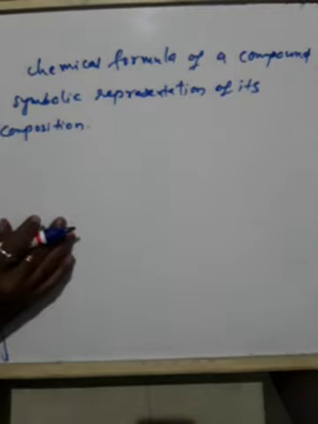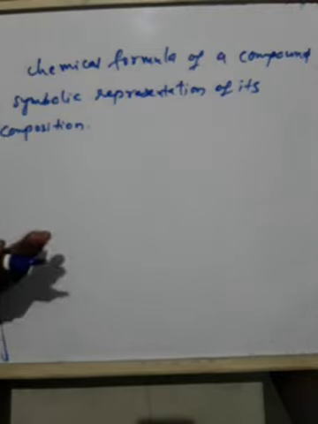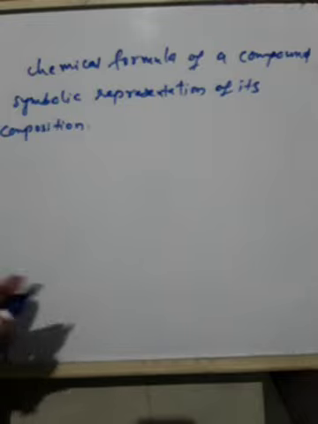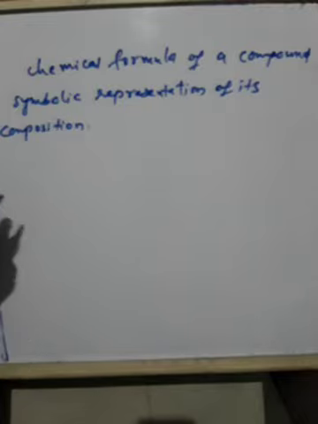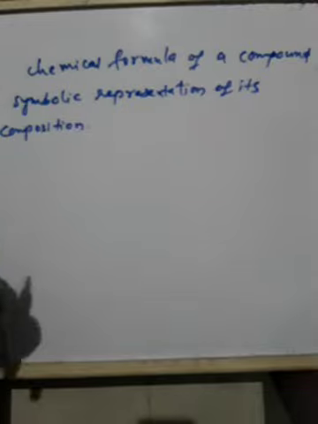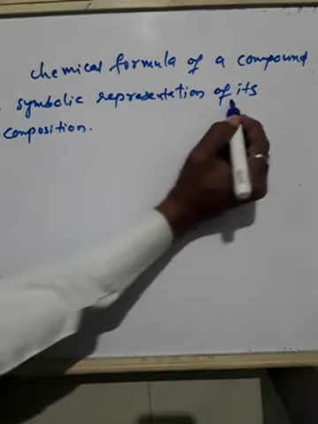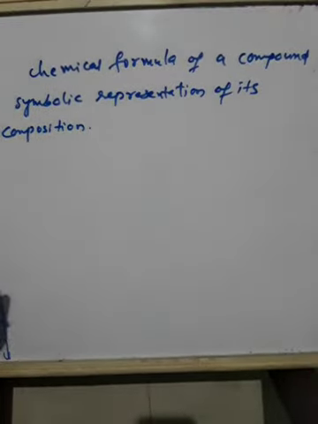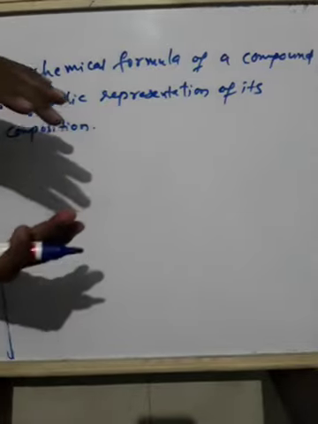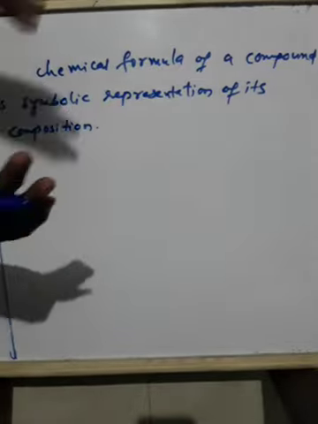So different compounds are written in different ways. All the compounds' chemical formulas will not be the same, because there are nearly 118 elements, and of those, 80% are metals and 20% are non-metals. So based on that, there is a way of writing the chemical formula.